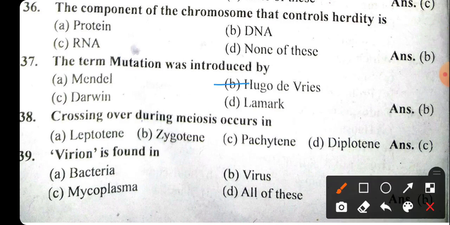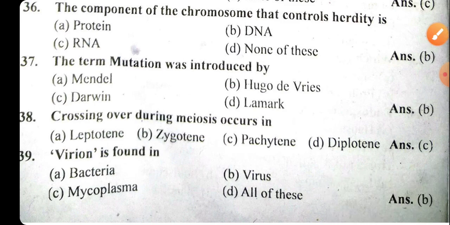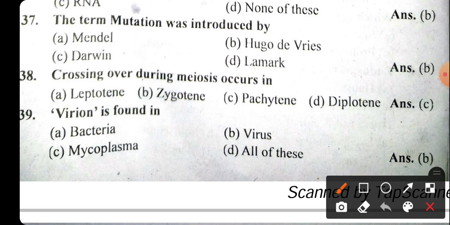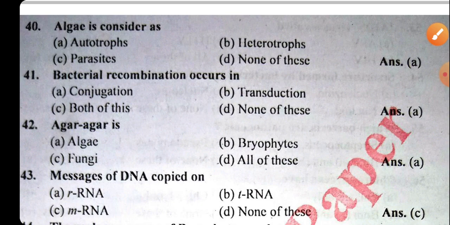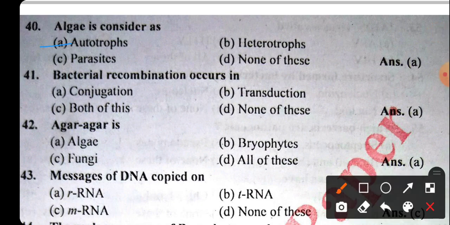Crossing over during meiosis occurs in the pachytene phase. Virion is found in virus, because it is clearly written here, and we have already seen that virions are a part of the virus. Okay. Now the next question: algae is considered as autotrophic plants. Okay. Bacterial decomposition occurs in conjugation.